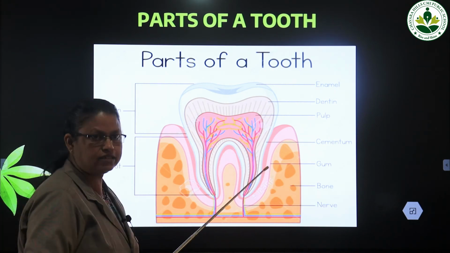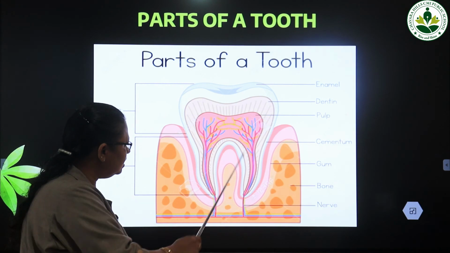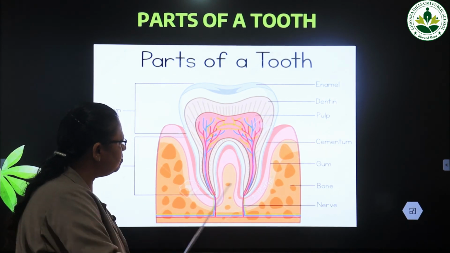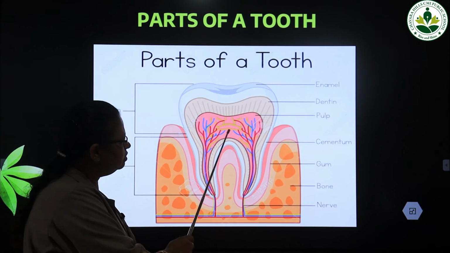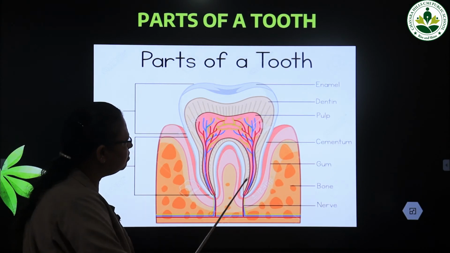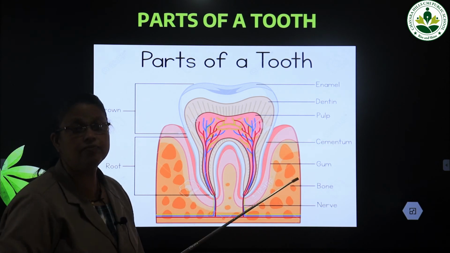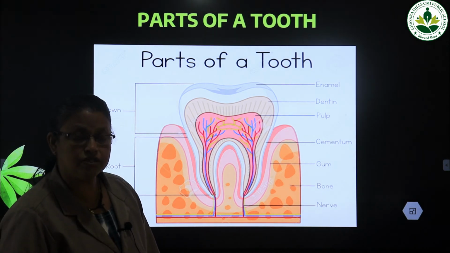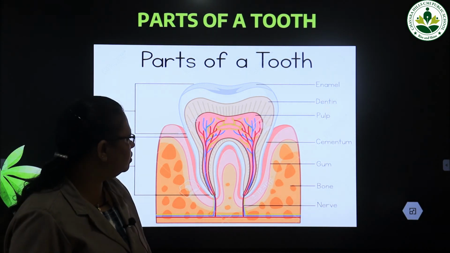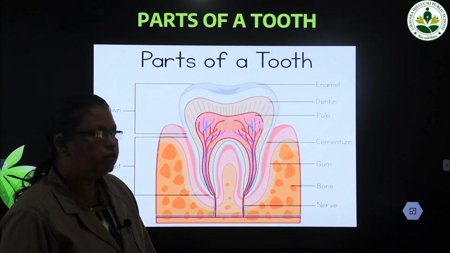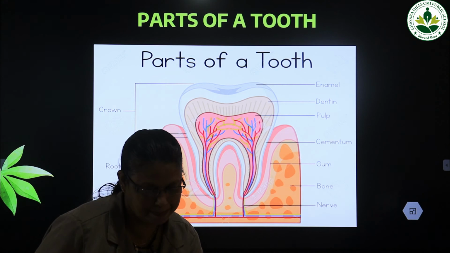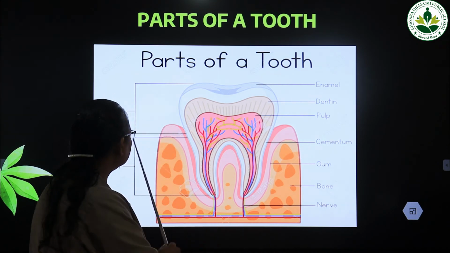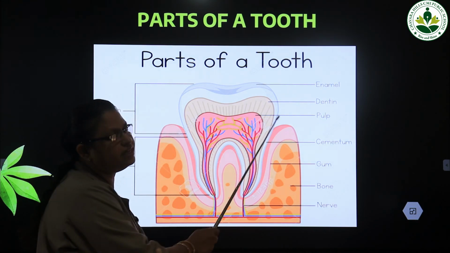It protects the internal parts. These are the internal parts. It protects the dentine parts. These all parts are protected by the enamel. The enamel protects the internal parts of the tooth. Okay. Then it protects the crown from wear and tear.